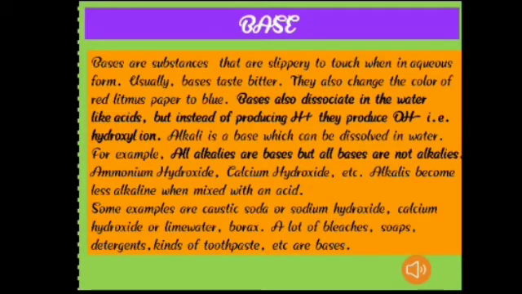Base is a substance which in aqueous solution dissociates to give hydroxide ion, that is OH minus ion. Example of base: NaOH sodium hydroxide, KOH potassium hydroxide, Ca(OH)2, that is calcium hydroxide. Bases that are soluble in water are called alkalis. For example, sodium hydroxide, potassium hydroxide, calcium hydroxide are soluble in water. Remember, all alkalis are bases, but all bases are not alkalis.